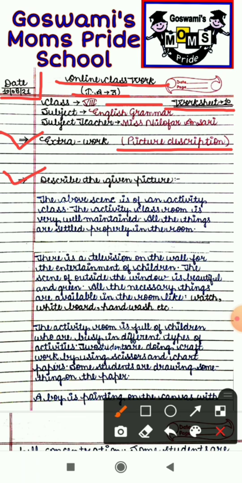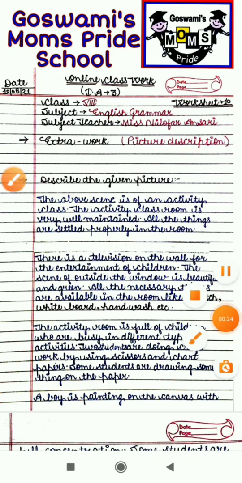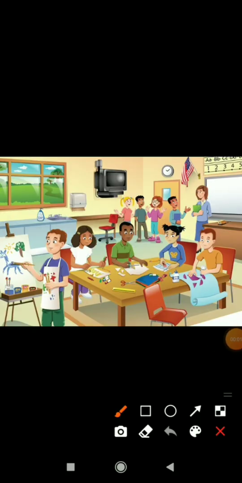So before the description of the picture, I would like to show you the picture which you have to draw in your copies, very neat and clean, and then you have to color the picture very nicely. So let me show you the picture. So this is the picture which you have to draw in your copies, and you have to color also.